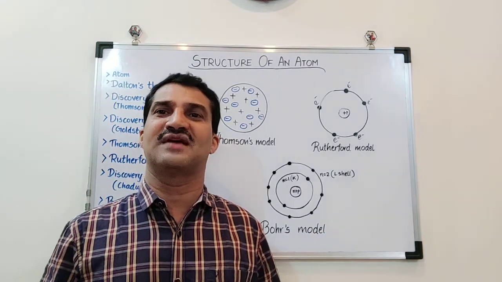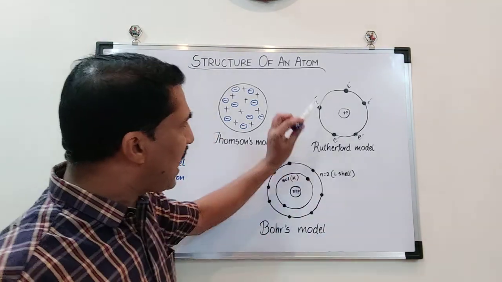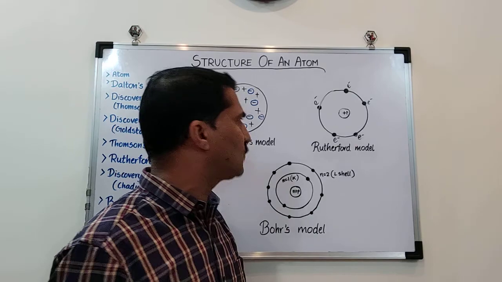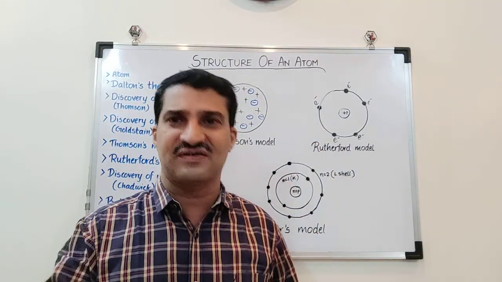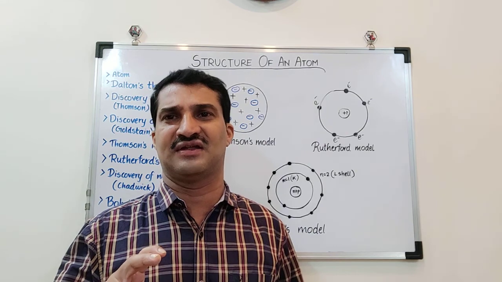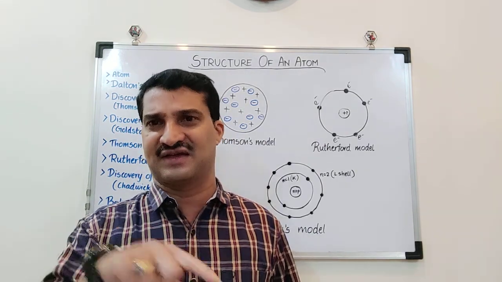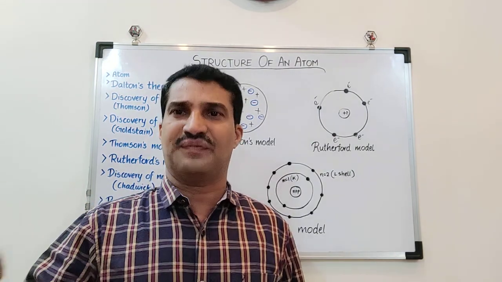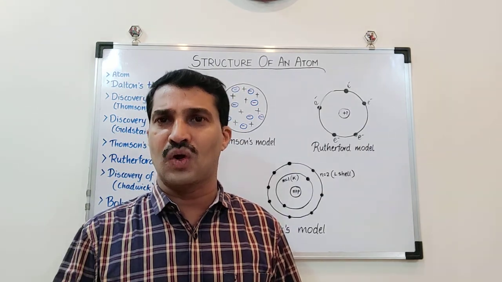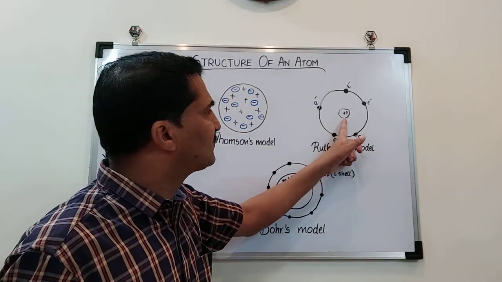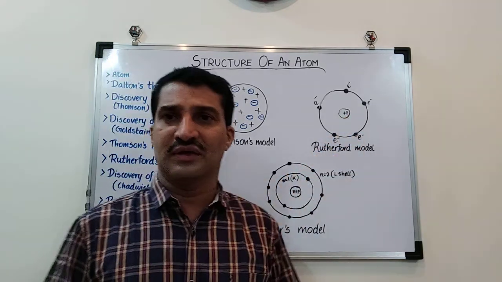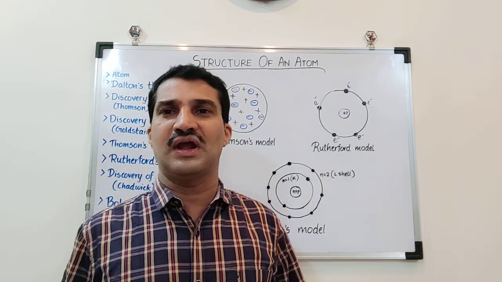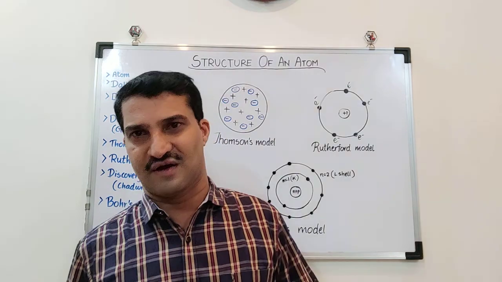he could not explain the stability of the atom. When electrons move in a circular motion around the positively charged protons, they emit radiation in the form of energy. Once the electron emits all its energy, it would fall into the positive charge center, the nucleus, so the atom could not be stable. But we know the atom is stable. So Rutherford's model was also discarded.